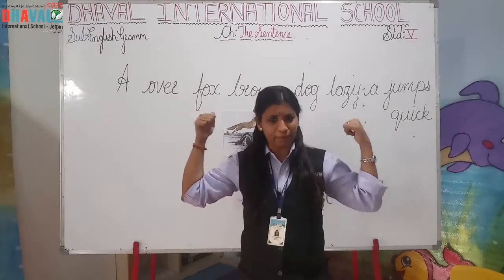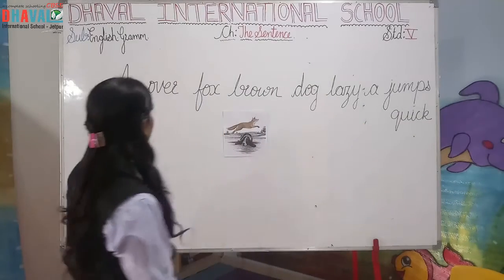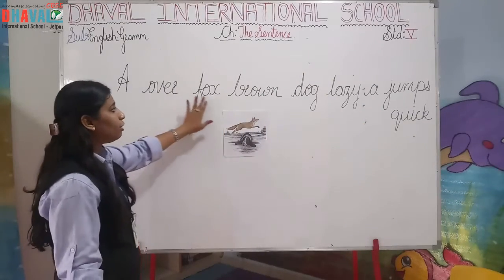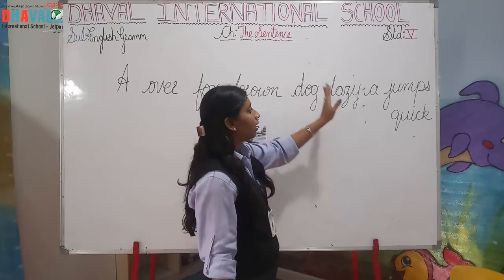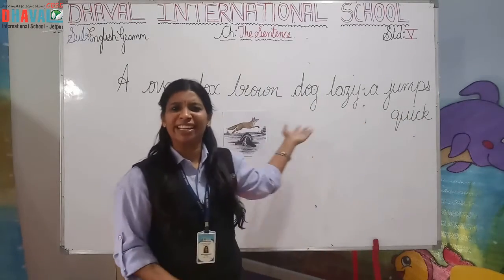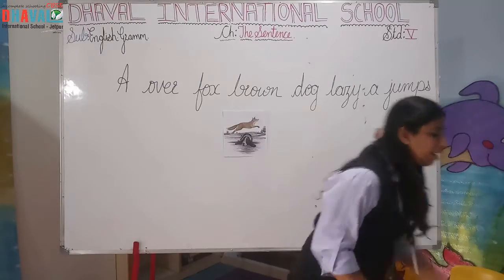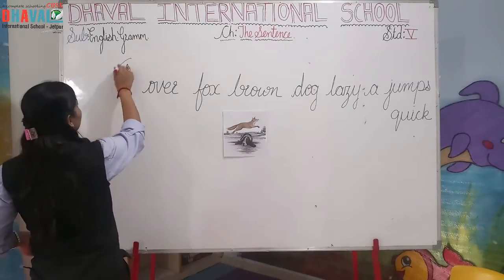Okay, I have written something on the board. Can you read it? Okay. A owl, fox, brown, dog, lazy, jumps quick. Does it make any sense? It's a group of words, right? You can see here it's a group of